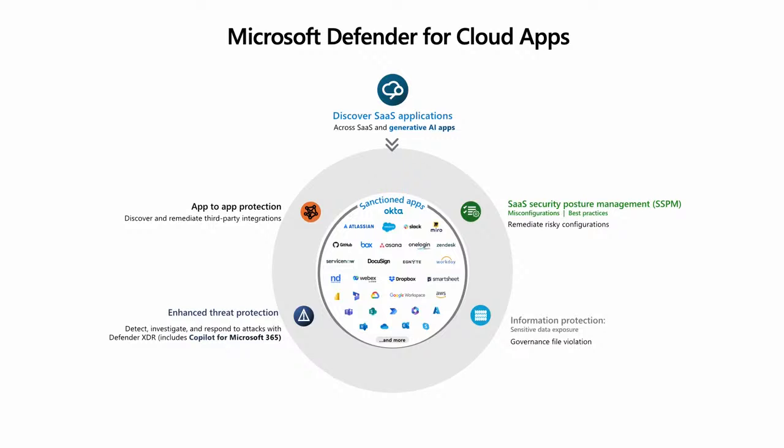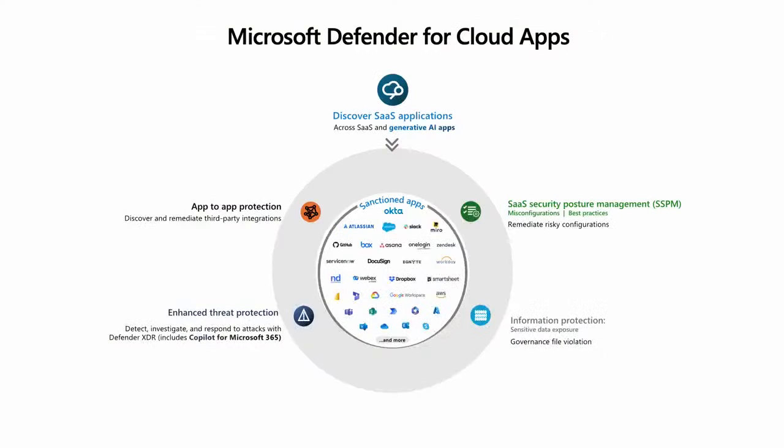And so what we can do with this product is help you discover which SaaS applications are being leveraged in your environment. And that now includes generative AI applications. We can very simply detect them and categorize them. And once you have detected which applications are in use, you're able to protect them. First, you can protect against simple or complex threats.